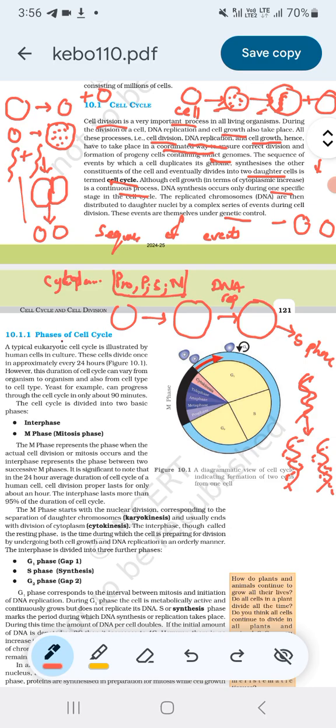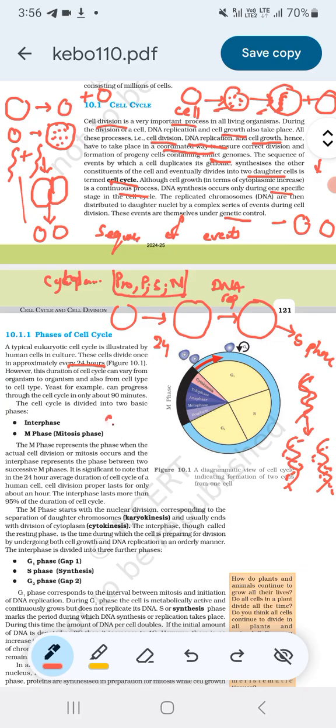So we will come to the phases of the cell cycle. A typical eukaryotic cell is illustrated by human cells in culture. These cells divide once approximately every 24 hours. However, the duration of the cell cycle varies from organism to organism and also from cell type to cell type.